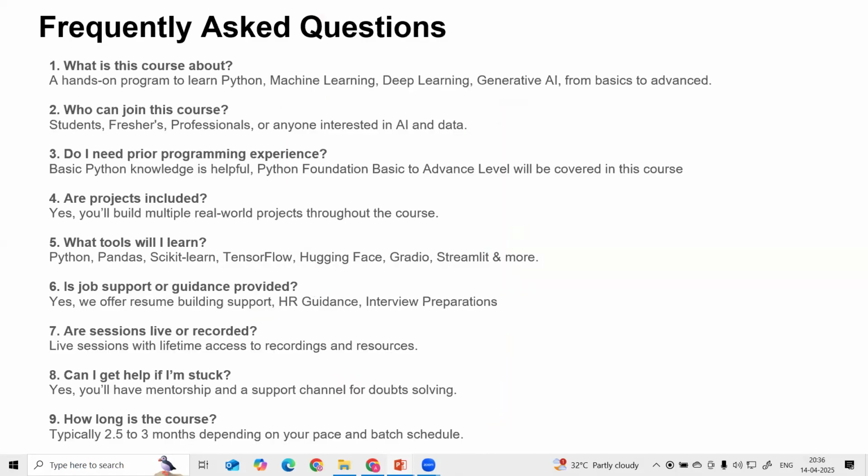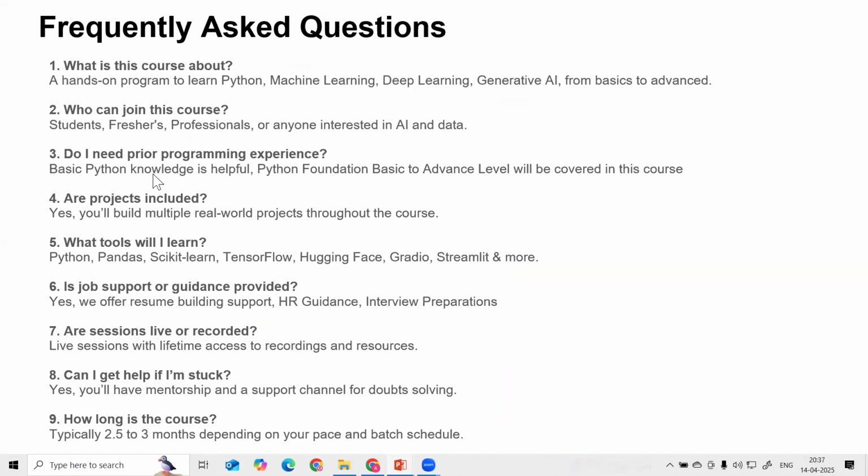So these are some of the frequently asked questions about this course. What is this course about? This is a hands-on program. Learn Python, machine learning, deep learning, generative AI, from basic to advanced. Who can join this course? Students, freshers, professionals, anyone interested in AI and data science.